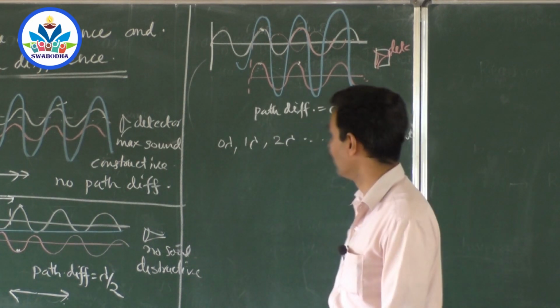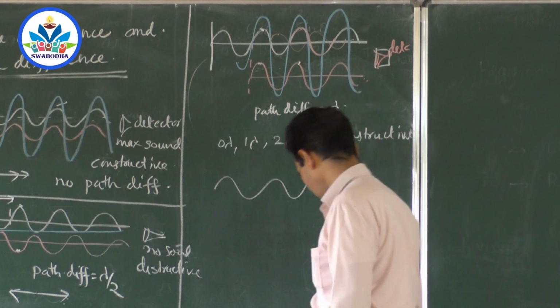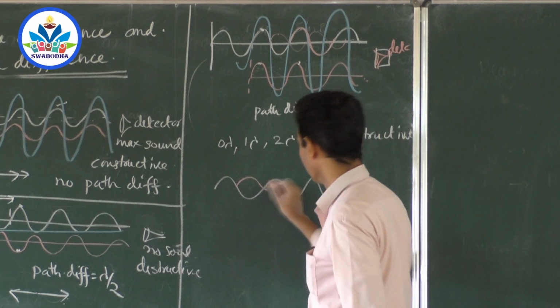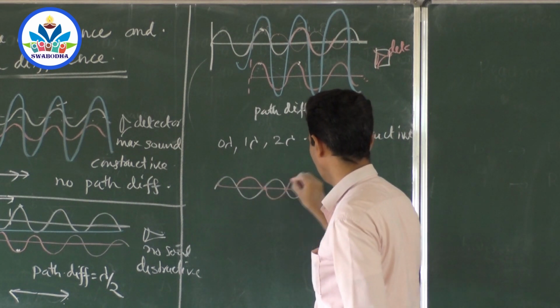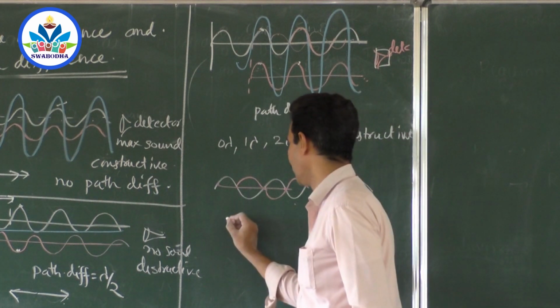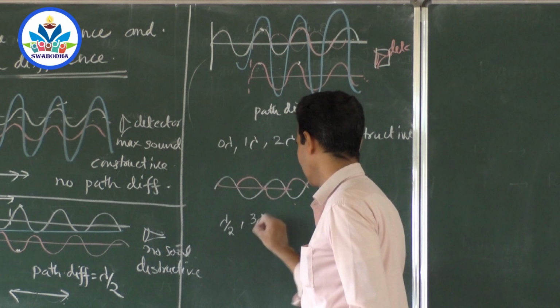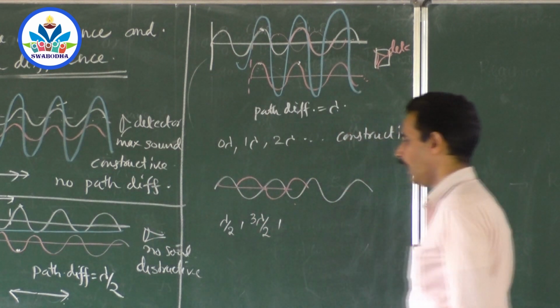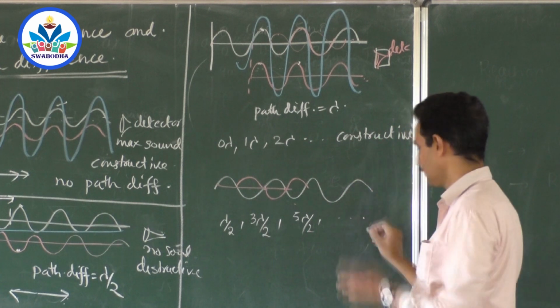And if it is half lambda, so if you make the wave start like this, and if the pink wave starts from here, half lambda, or if it starts from 1.5 lambda, from here, like this, crest falls on trough. So how to explain this? If the path difference is half lambda, lambda by 2, 1.5 lambda, 3 lambda by 2, and 5 lambda by 2, and so on, then it's destructive interference.